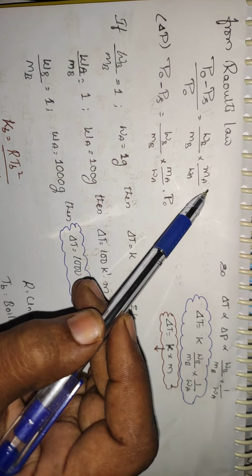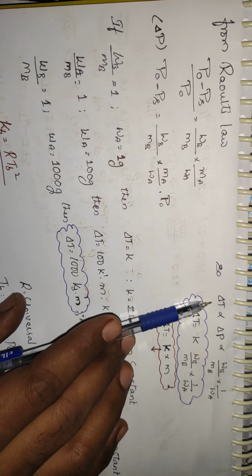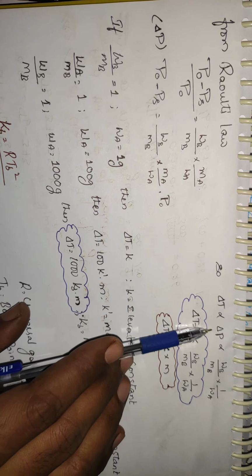And if you send P naught this side, P naught minus Ps can be written as delta P. In this entire context, we have some things in common, which are constant values. So P naught is common and molecular weight of A is common. So WB by MB into 1 by WA is the proportional one. So delta T is proportional to delta P. That is what we have got in the above condition.